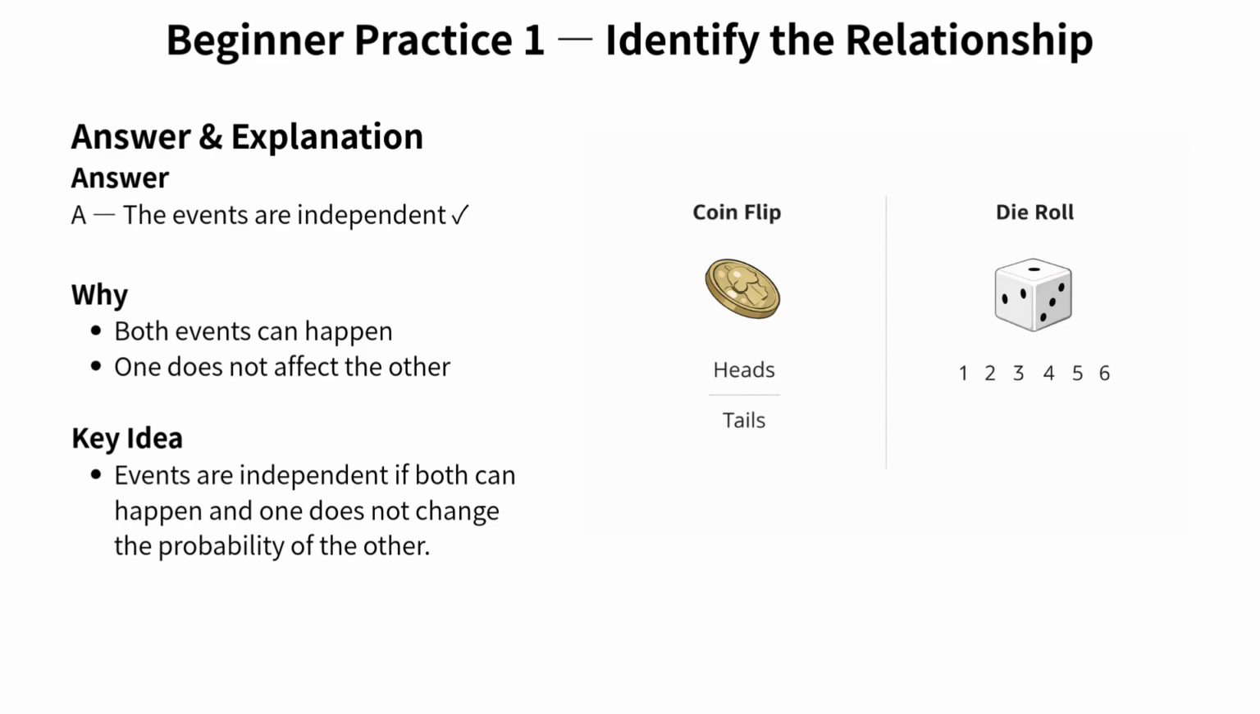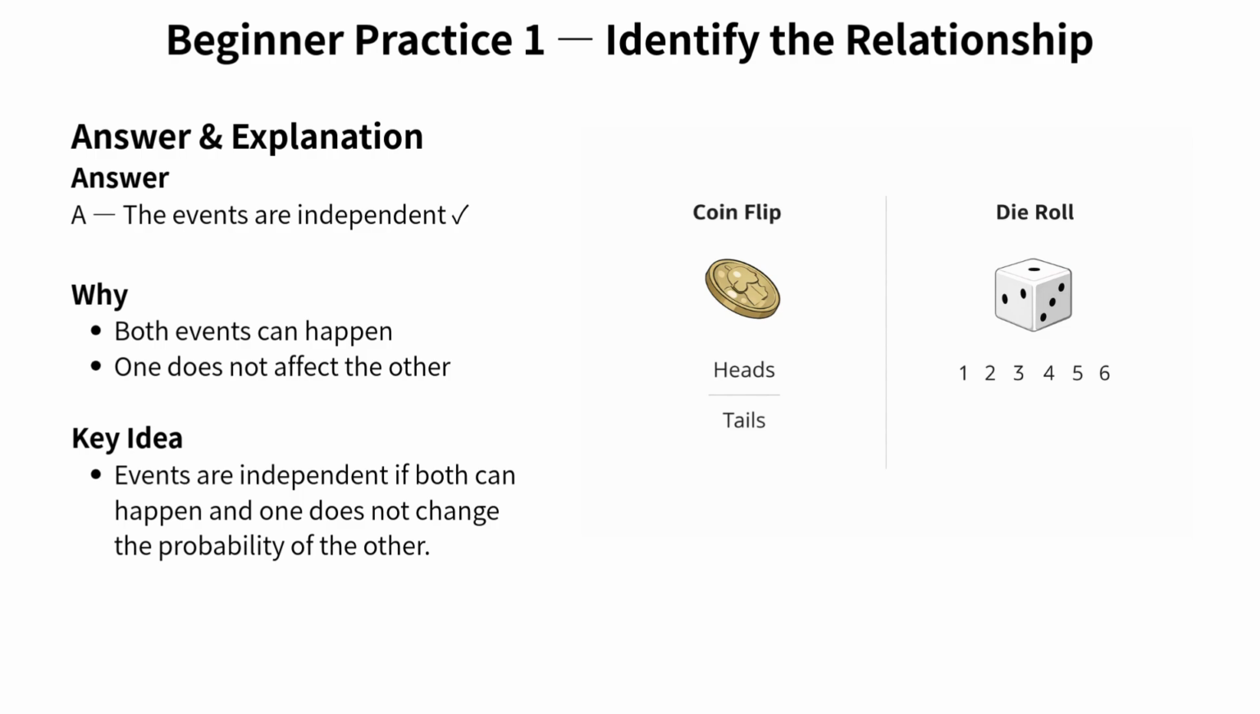Look at the why section on the slide. There are two key reasons here. First, both events can happen. Think about this carefully. You can flip a coin and roll a die at the same time. There's nothing in the situation that prevents both events from occurring together. They can coexist. Second, one does not affect the other. This is crucial. Whether the coin lands on heads or tails has absolutely no impact on what happens with the